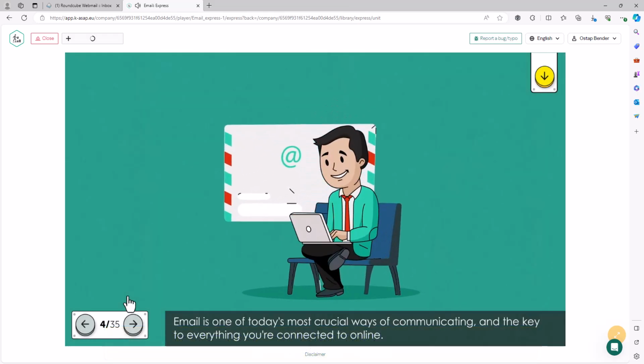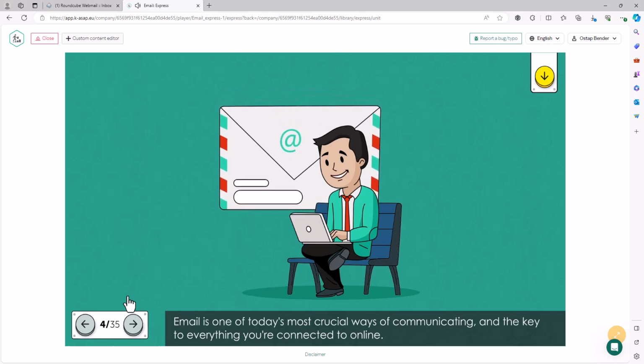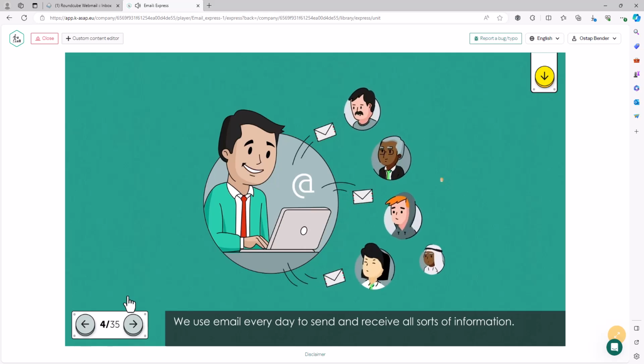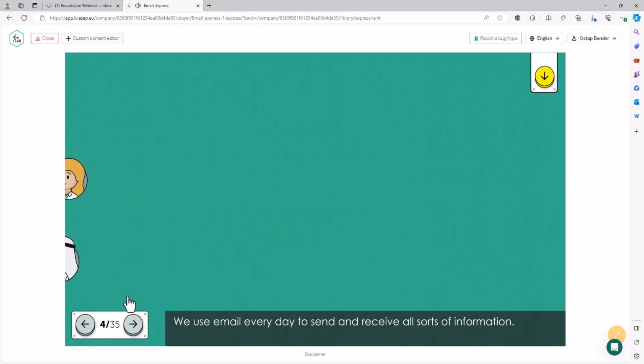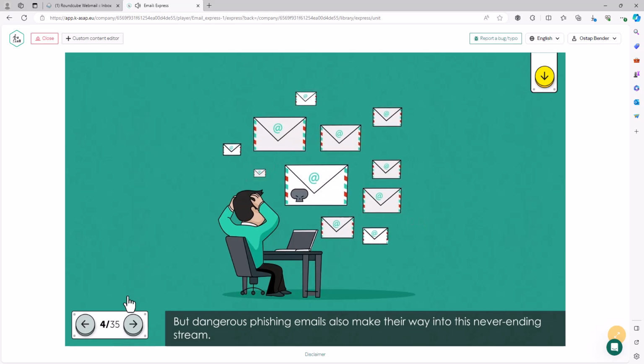Email is one of today's most crucial ways of communicating, and the key to everything you're connected to online. We use email every day to send and receive all sorts of information. But dangerous phishing emails also make their way into this never-ending stream.